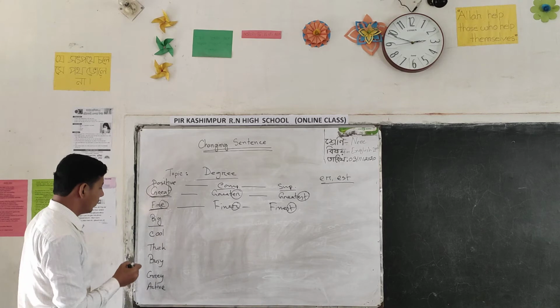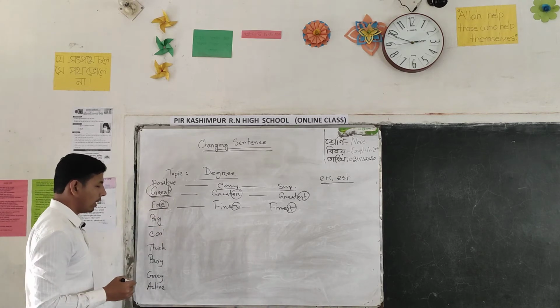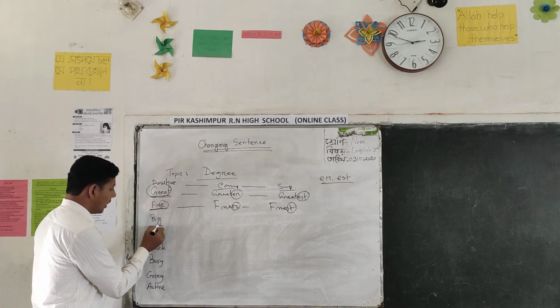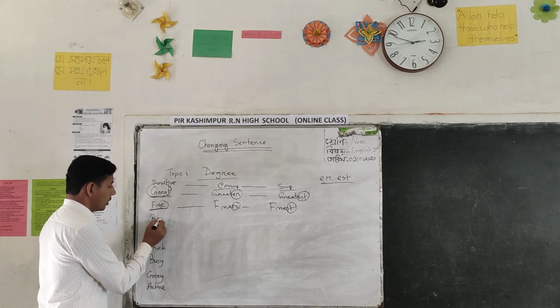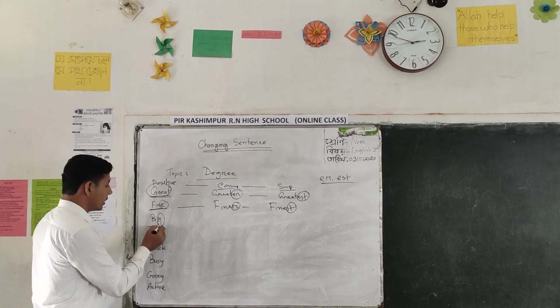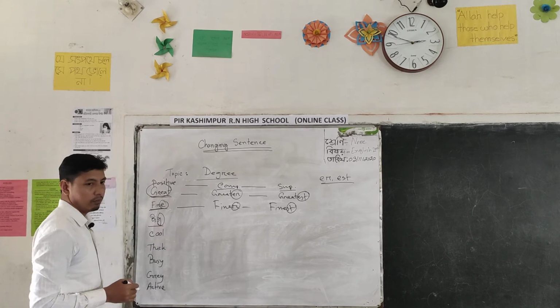Next one, big. In this word, one syllable, obviously, but the last letter is a consonant and the letter before it is a vowel.